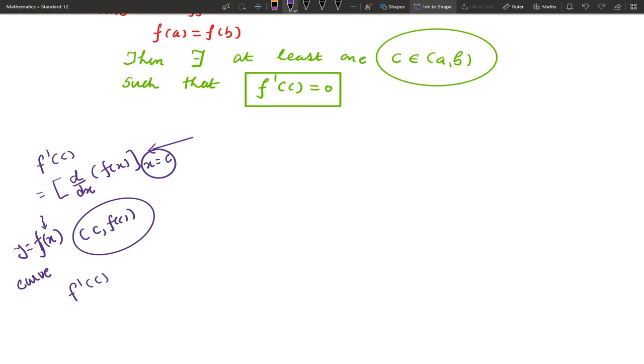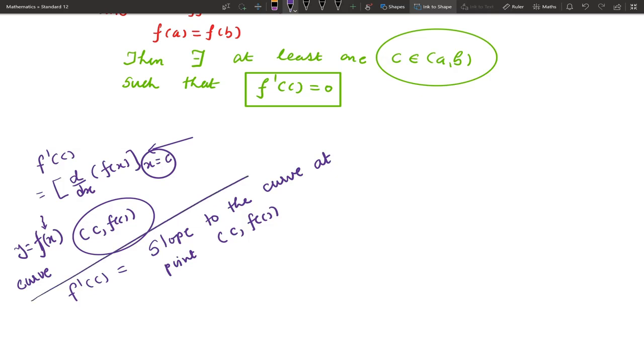So this is nothing but f prime c. f prime c is the slope, dy by dx. One can get the slope of the curve, but at which point? At the point (c, f(c)). This is the meaning of f prime c.